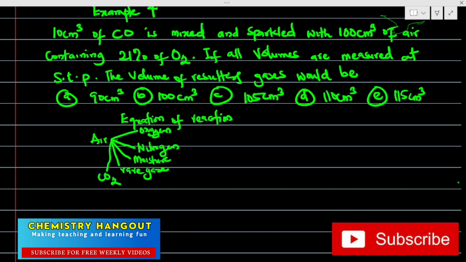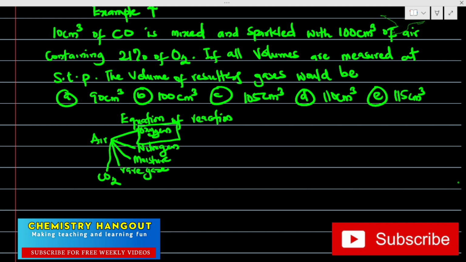But when you burn something in the presence of air, the dominant gas that is actually at work there is oxygen. That's what supports burning. So that's why the question is saying 10 centimeter cube of CO is mixed and sparked with 100 centimeter cube of air. In air, nitrogen is not supporting your burning. What is actually supporting your burning is oxygen.